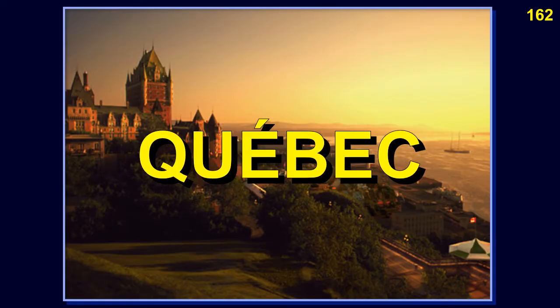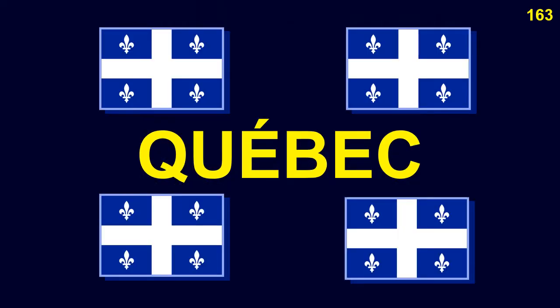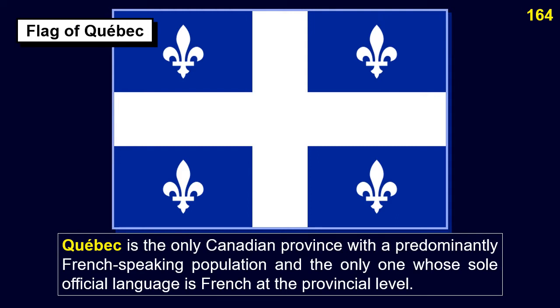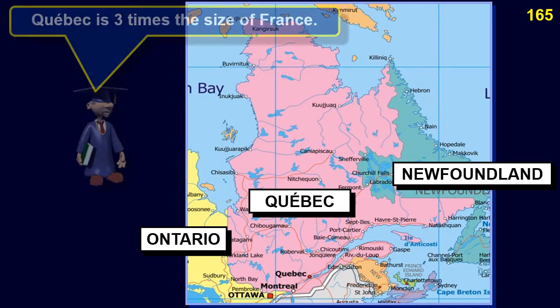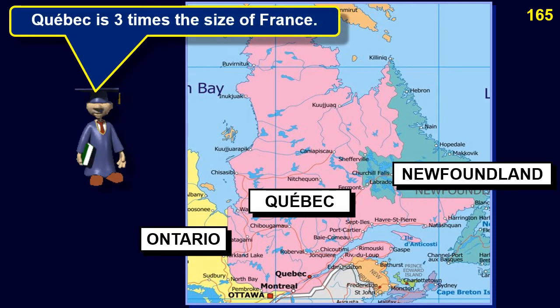Chapter 17. The Province of Quebec. This is the flag of Quebec. Quebec is the only Canadian province with a predominantly French-speaking population, and the only one whose sole official language is French at the provincial level. The province of Quebec is 3 times the size of France.